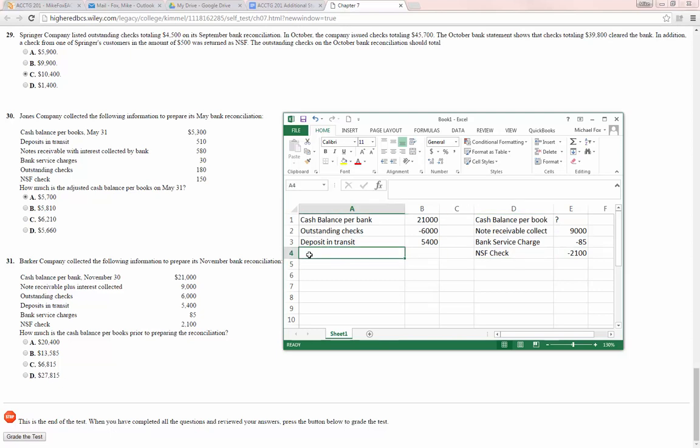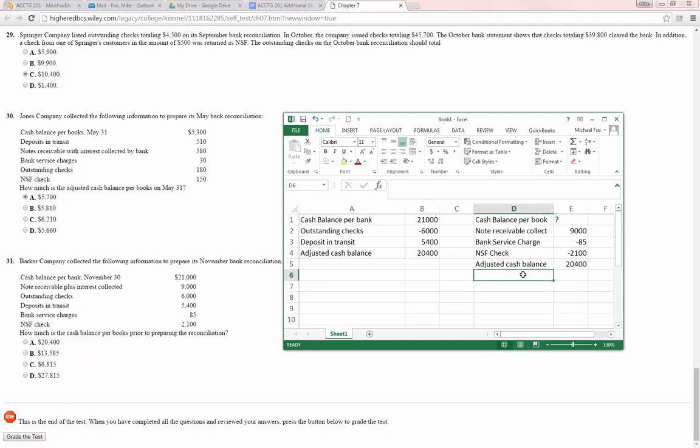All right, so now we'll have our adjusted cash balance, which will be the sum of all these, so 20,400. And our adjusted balance should be the same in either case.